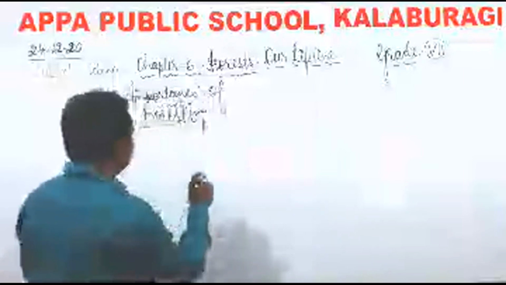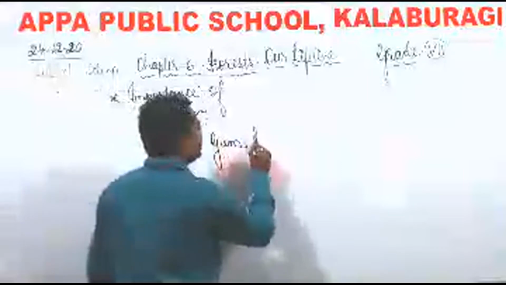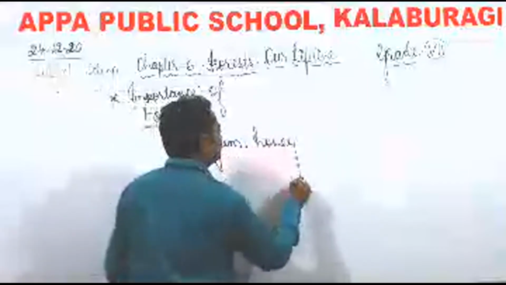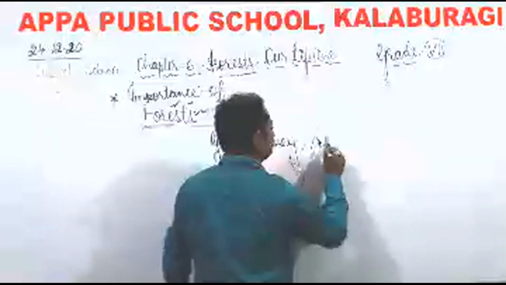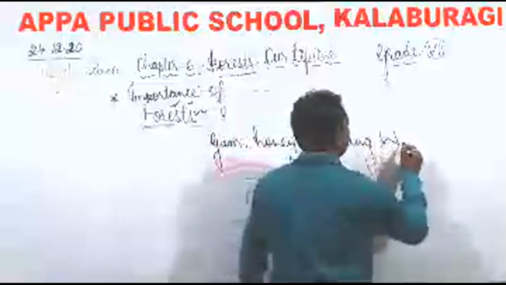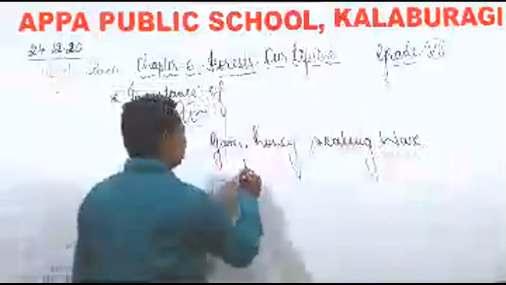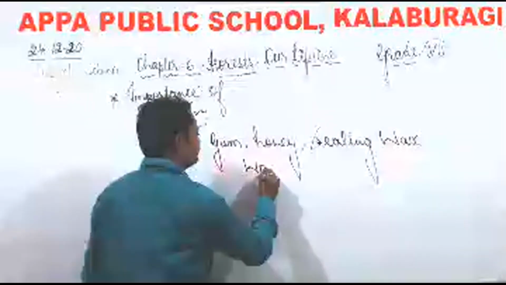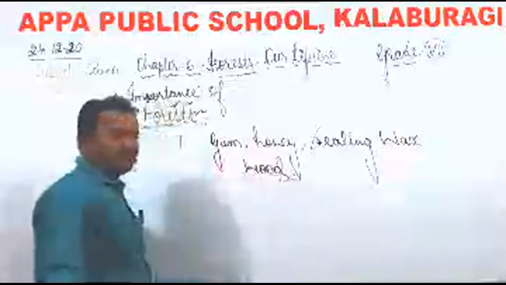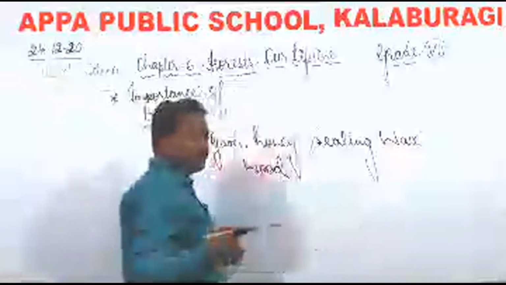We'll get gum, honey, sealing wax, wood. There are many things, and they are very useful, as we all know.